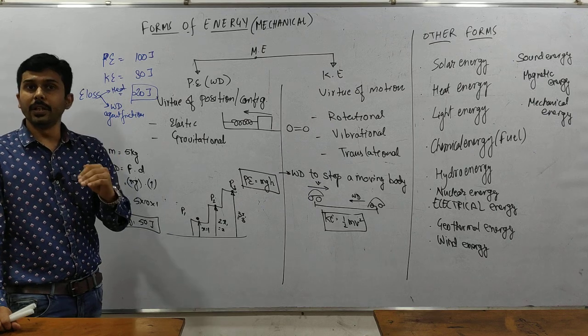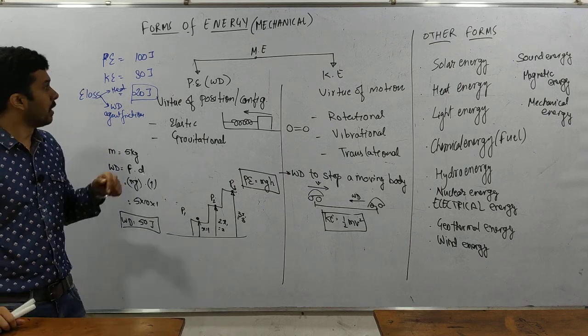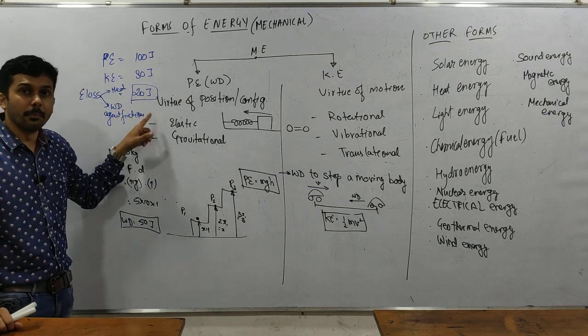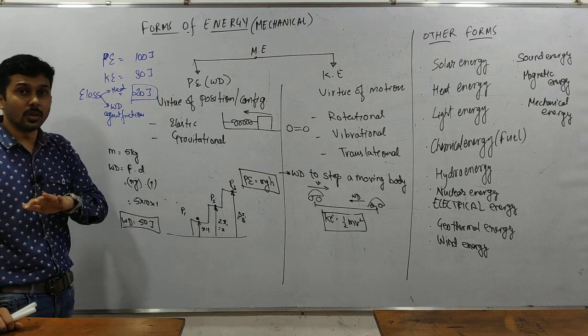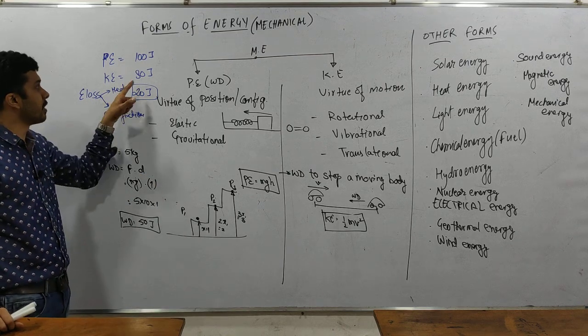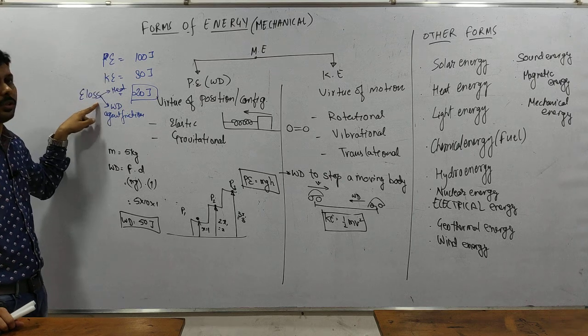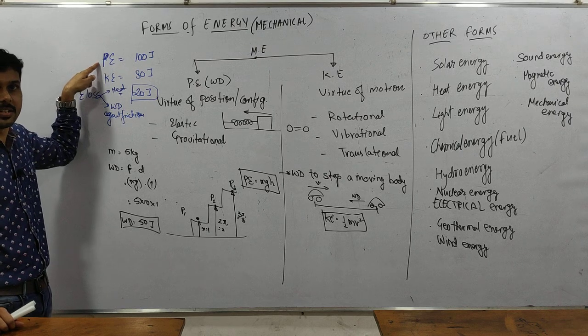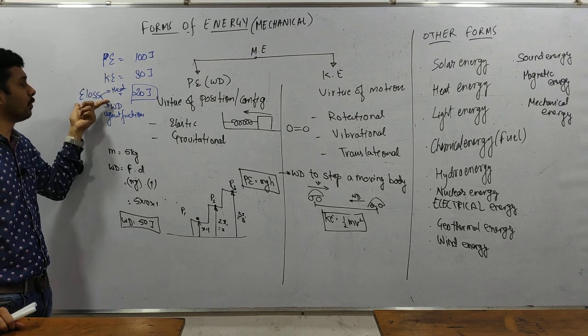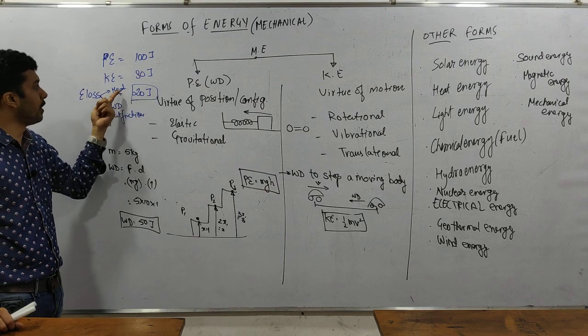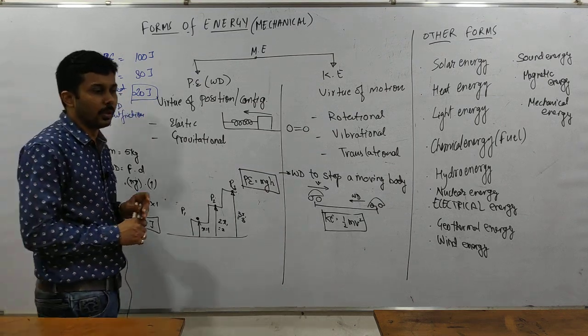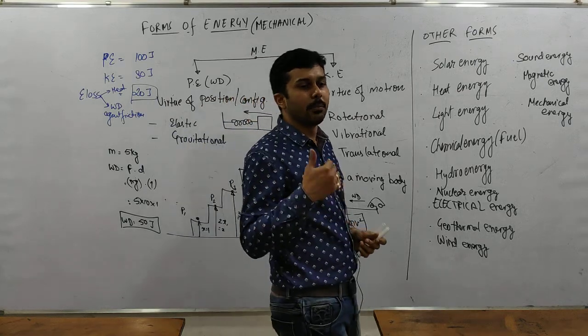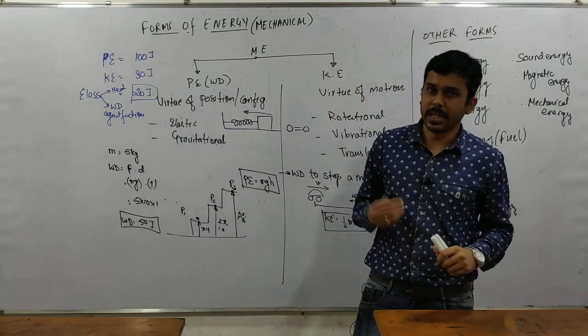But as a part of calculation, we do call it the loss of energy, but in the back end we know that it is not a loss. It is the conversion of energy from a usable form, 100 joule of potential energy, to some part in a non-usable form, 20 joule, in the form of heat or in the form of work. ठीक है? There are more examples of energy conversion.